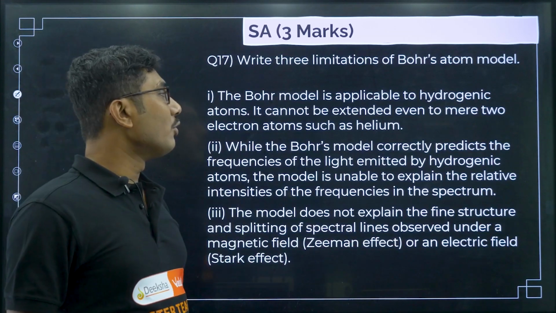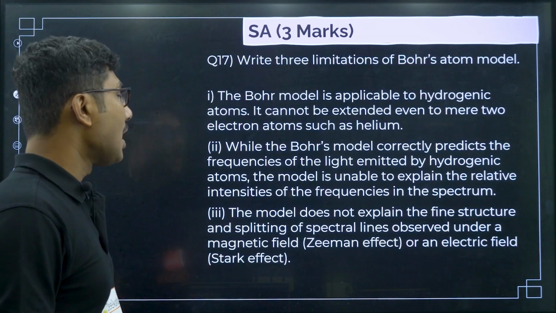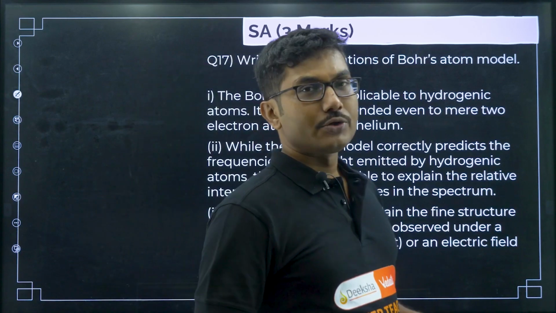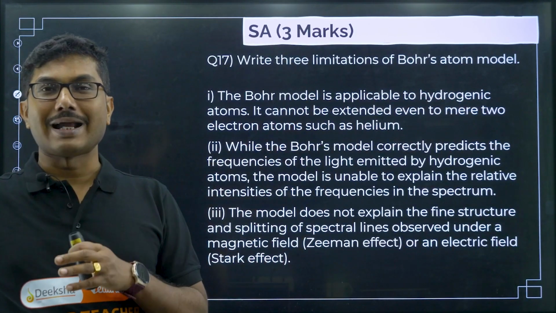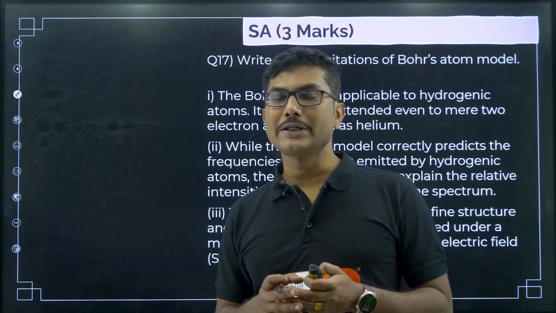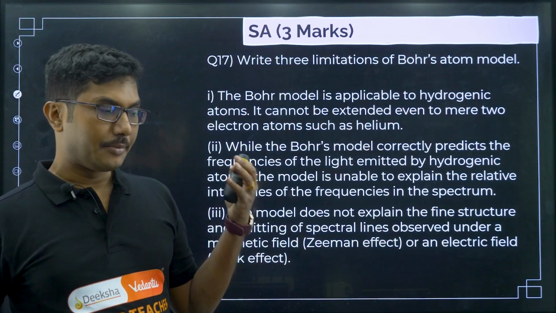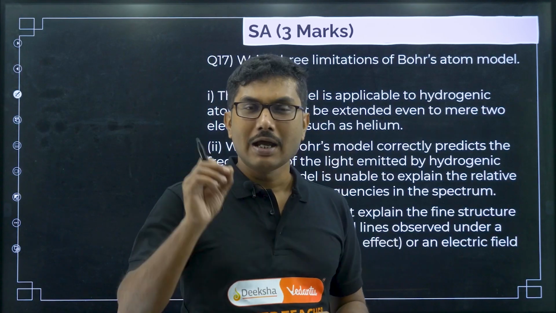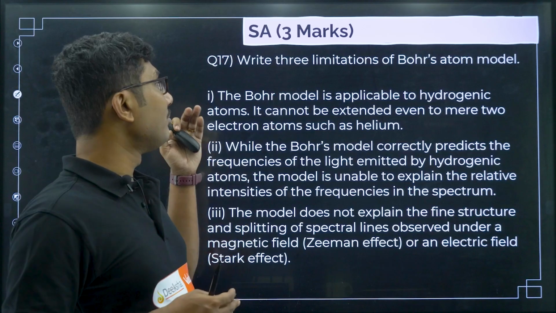While Bohr's model correctly predicts the frequencies of the light emitted by the hydrogenic atoms, the model is unable to explain the relative intensities of the frequencies of the spectrum. Relative intensity in the sense, according to Bohr's model, all the spectral lines we see should have the same intensity. Okay, they should be equally bright. But when you observe the emission spectrum, you see some of the lines are super bright, whereas some of the lines are very dim. So, this relative intensity was not able to be explained by Bohr's model.